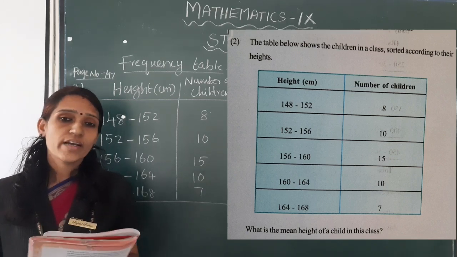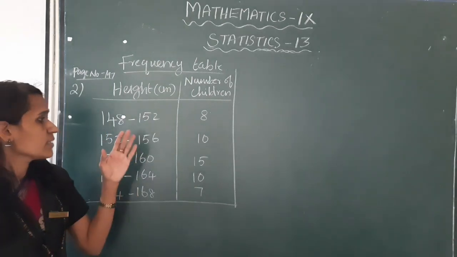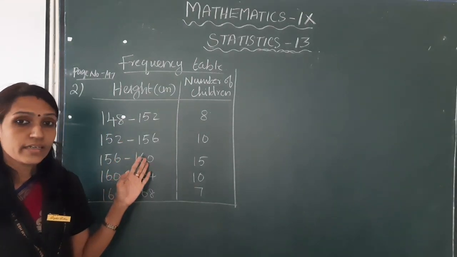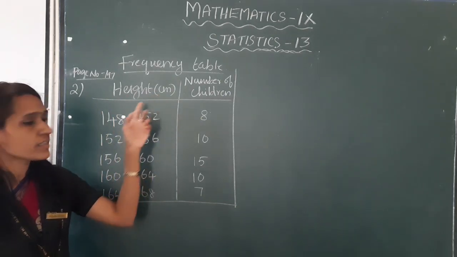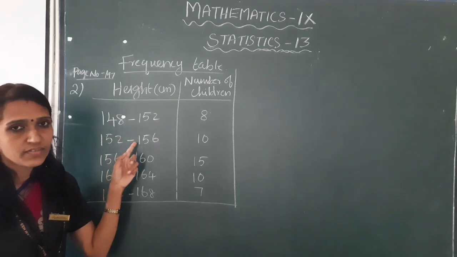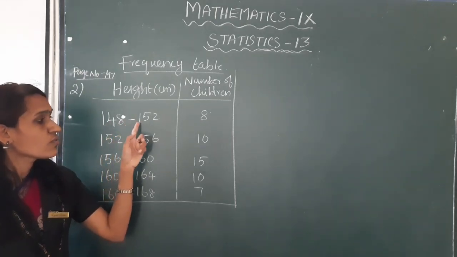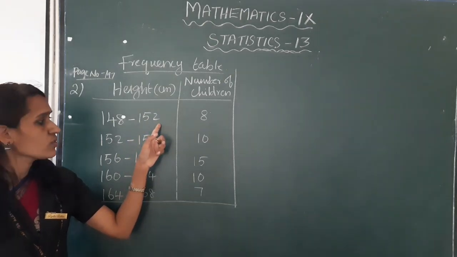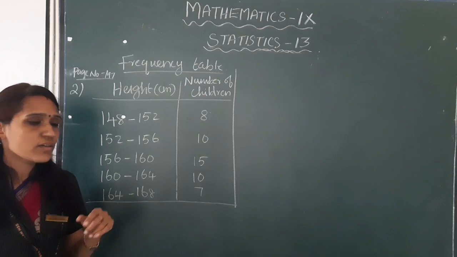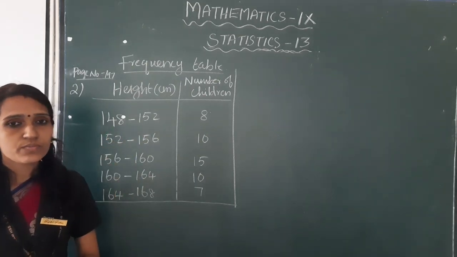Now we have to find out the arithmetic mean. This is the frequency table. Here heights in centimeters, intervals are given, 148 to 152. Okay, so first we have to find out these intervals' mid values.